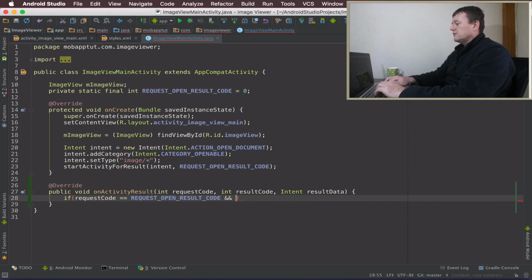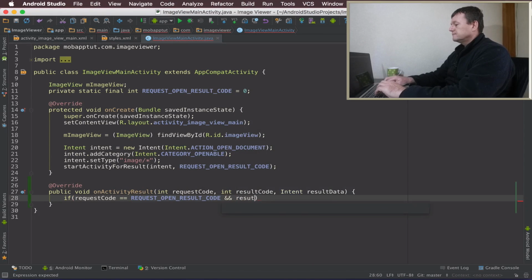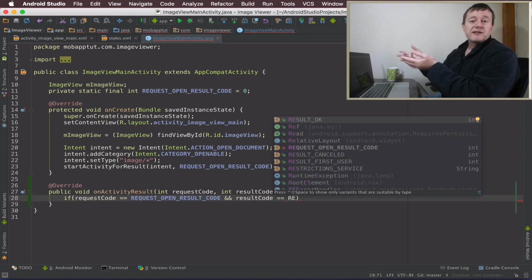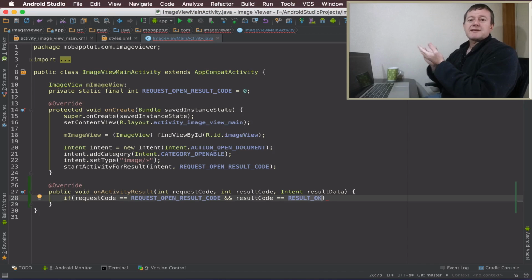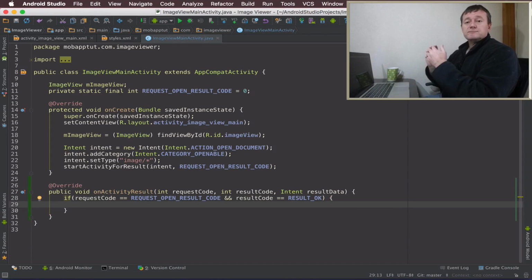Okay, and it's good to do another check here on the result code as well. This will be whether or not it was successful. And we've got RESULT_OK. This is provided to us by Android OS. So if the application or Android OS has successfully processed our request, it should set this RESULT_OK back to us. If both these things are set, we're good to go.